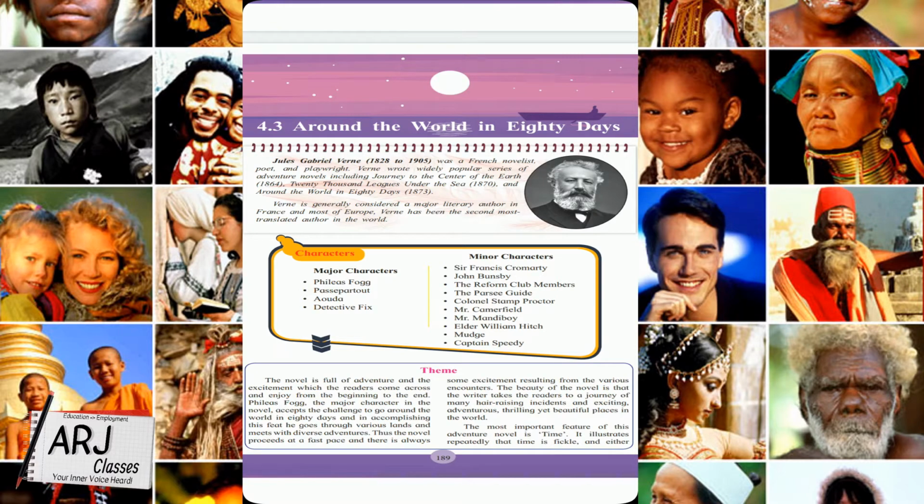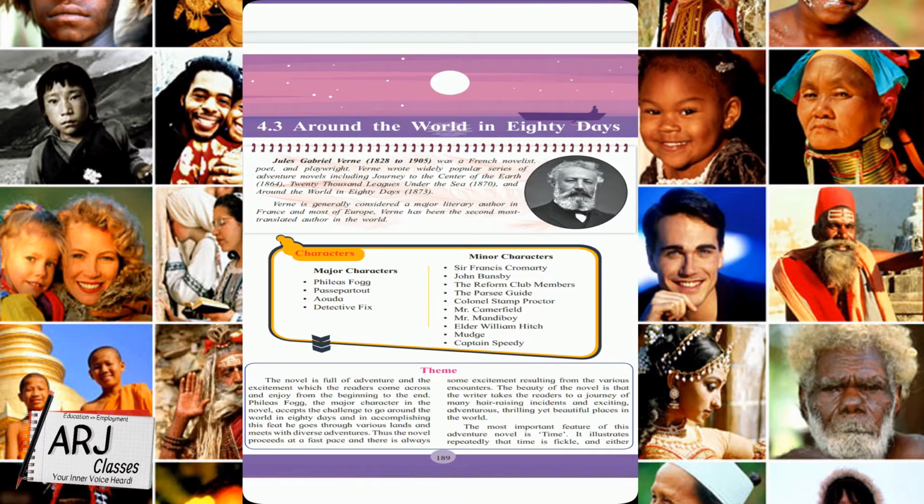Well, today we are going to start with lesson number 4.3, Around the World in 80 Days. So, open your page number 189 in your textbook, in your 10th standard English course book, and we'll begin with this story, 4.3 Around the World in 80 Days.